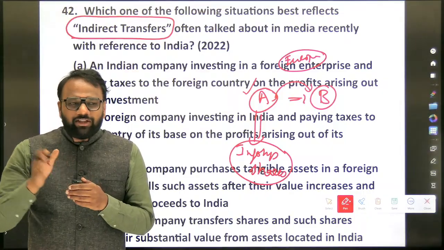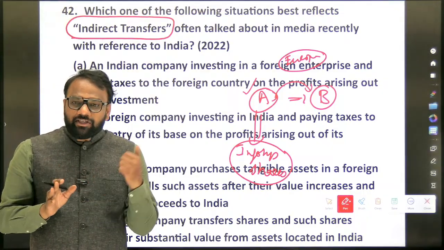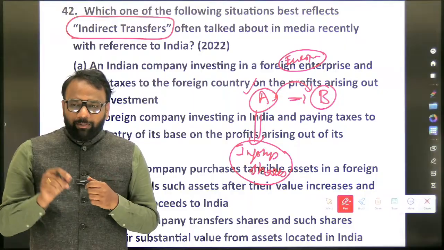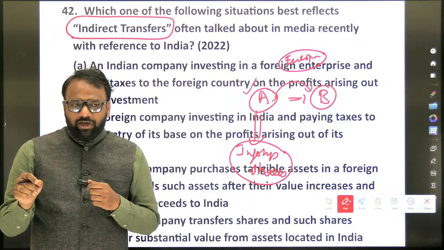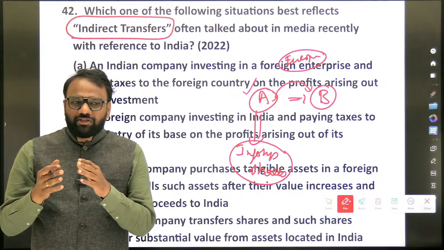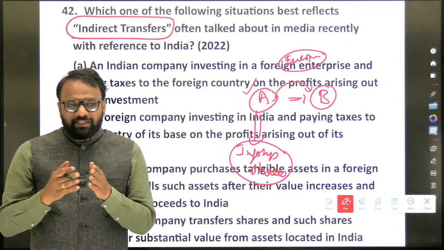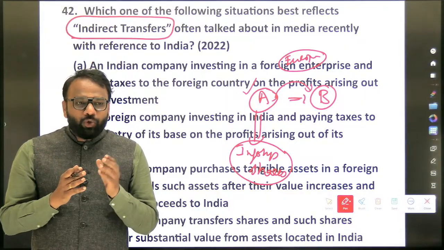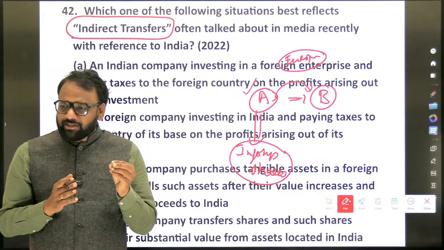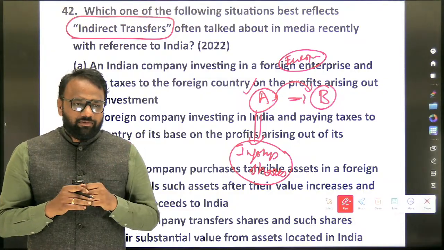So we'll stop here itself, we'll not go into other aspects. But this is a very important topic. Probably in our notes we have also covered base erosion and profit shifting. There are various methodologies and strategies which are used by companies to evade taxes, and among them this is one strategy.